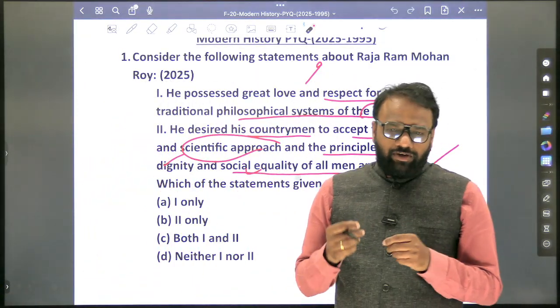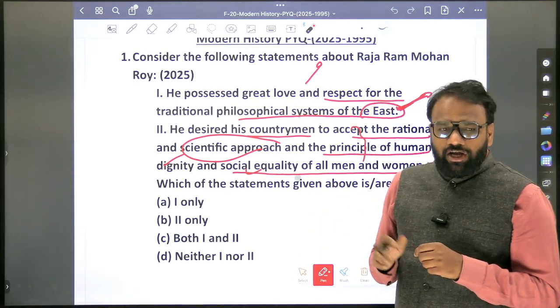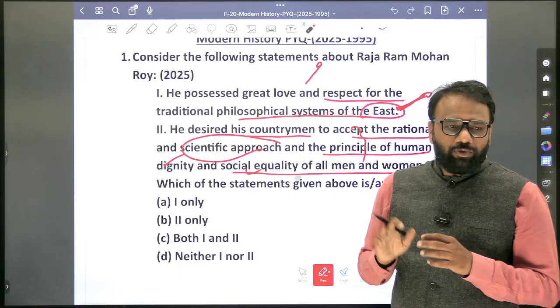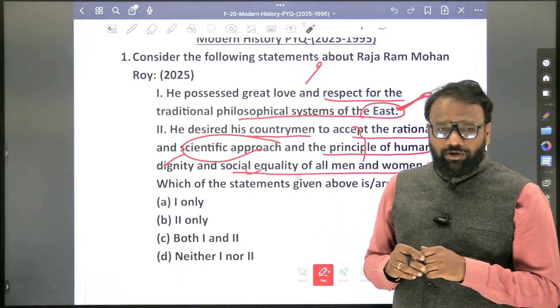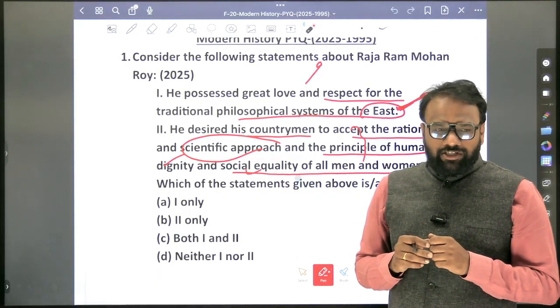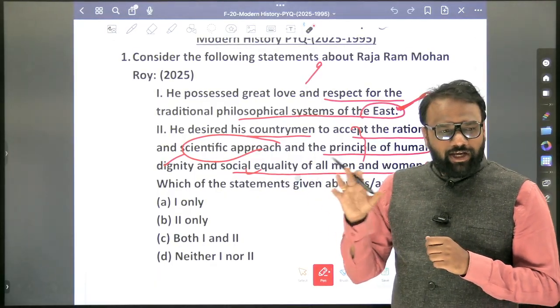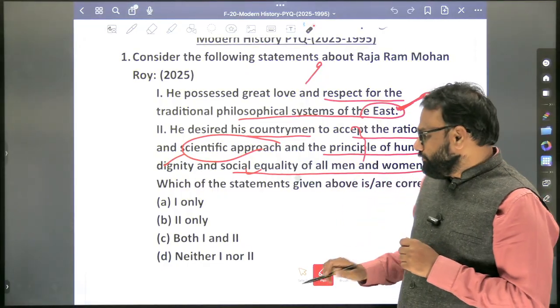Everything should have a reason. So we shall take a generic approach and conclude that 2 is also true. In such reformer-related philosophies, many times the options will confuse us, but still, if it is positive, then you have to take a stand and interpret it as correct.